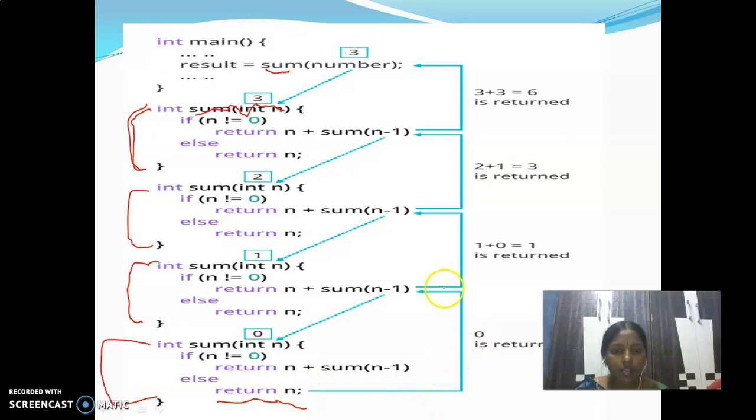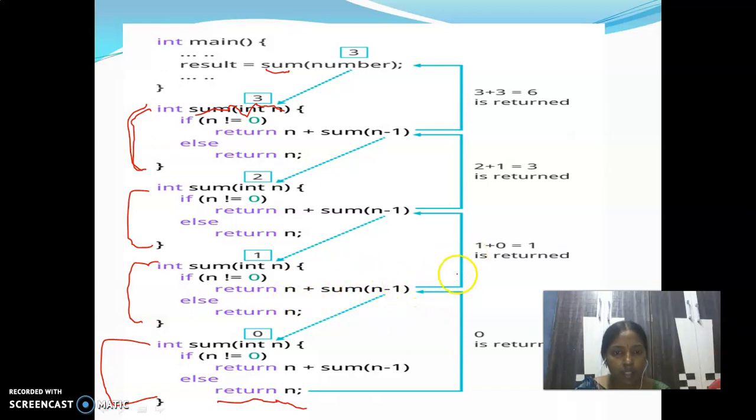Now 0 is returned to where? From where we called this sum of 0. We called this sum of 0 from here, sum of 1 minus 1, 0. So what value is given from the body of the function? 0. The 0 is returned here, right? So here sum n is 1. This will give the value as 0. 1 plus 0, the whole thing becomes 1.